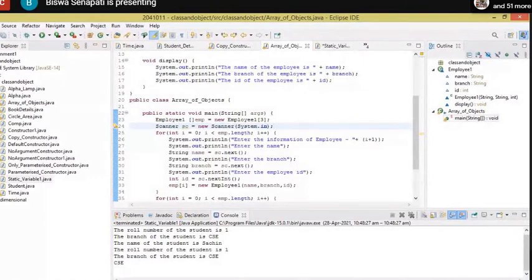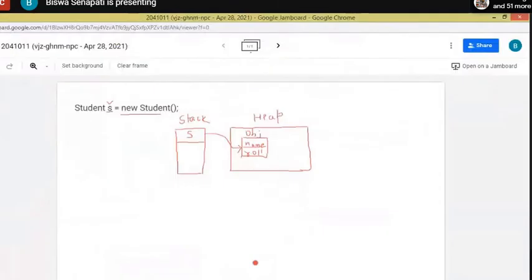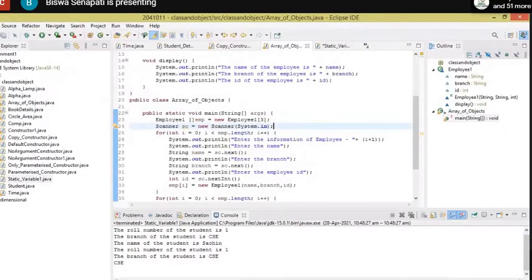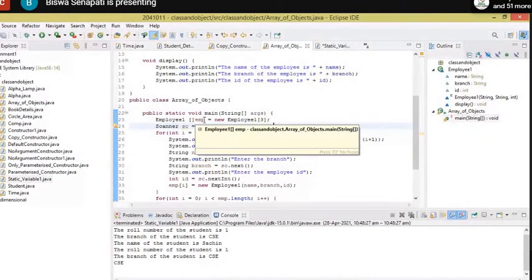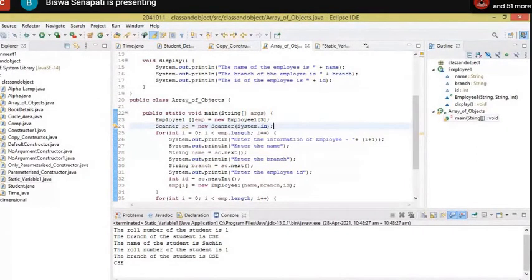Now listen carefully to what I am saying. If I say Student S, you know that S is the object reference, and you are allocating memory in the stack area for S. Fine. Now let us look at the code. If I go for Employee1 square bracket emp, can anyone say how many object references I will create?